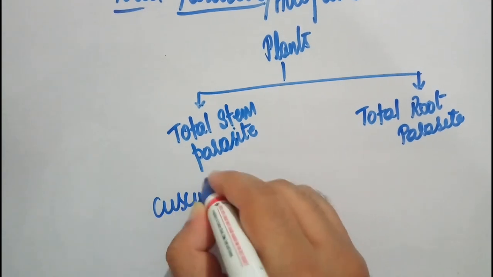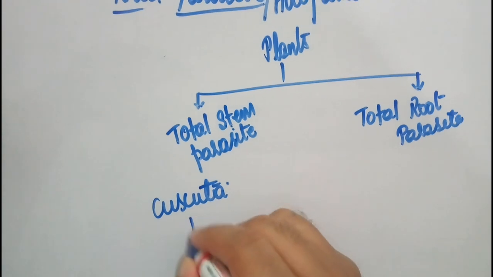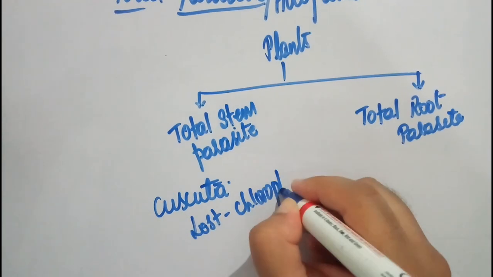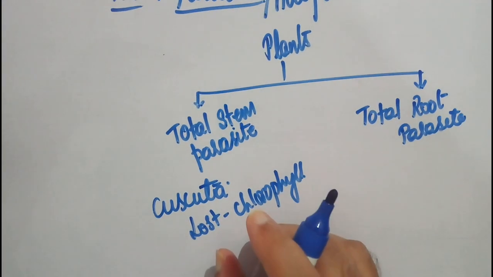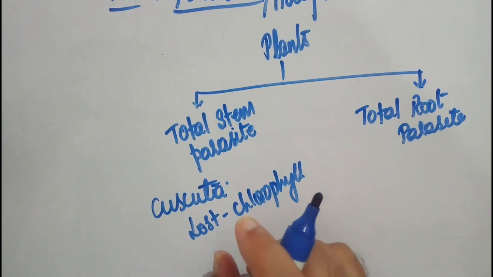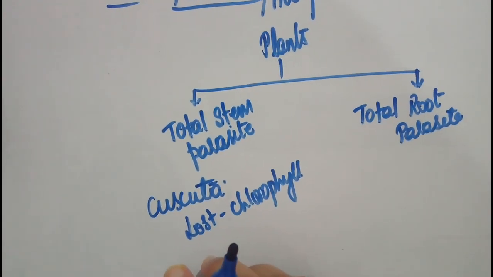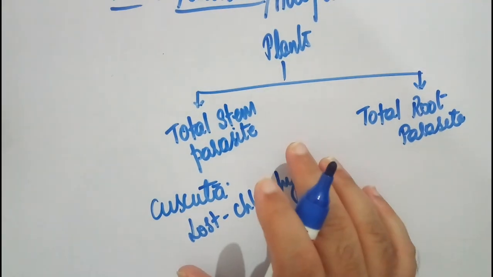Best example is Cuscuta. Cuscuta has lost its chlorophyll, and its leaves are also completely reduced. So it completely depends upon the host plant for its nutrition. That is a total stem parasite.